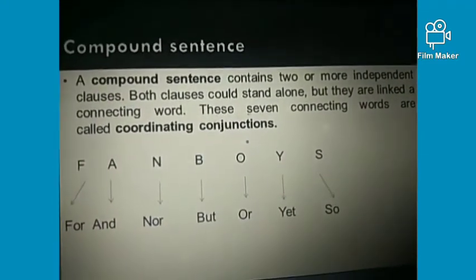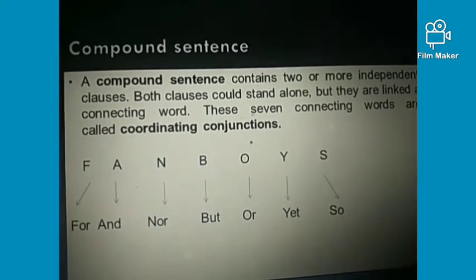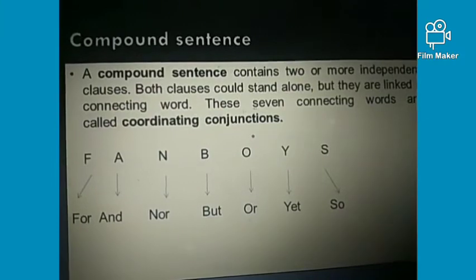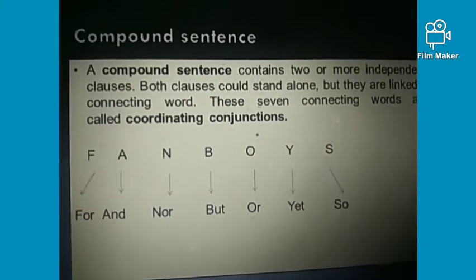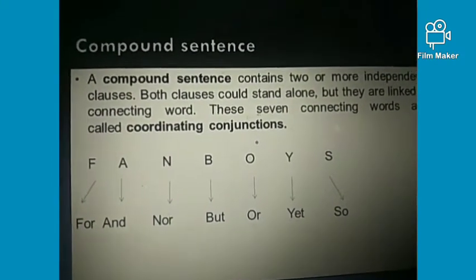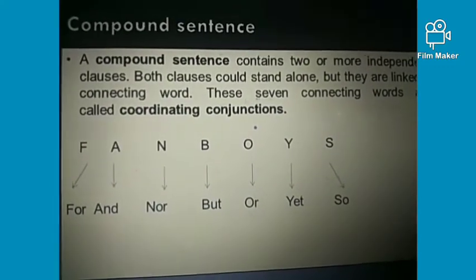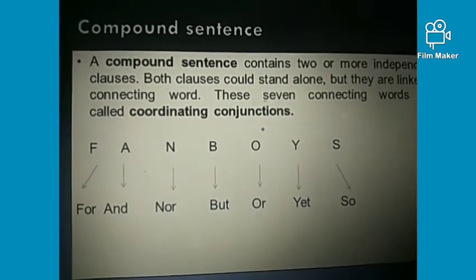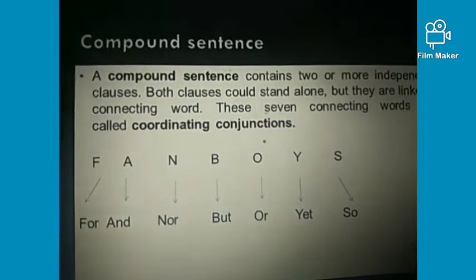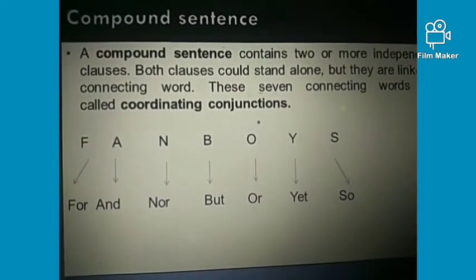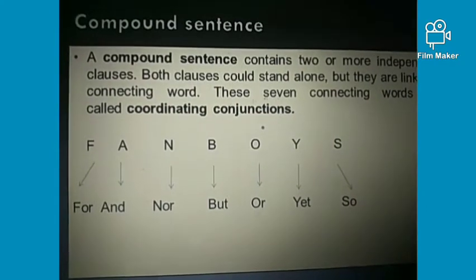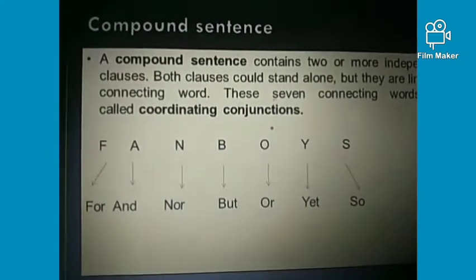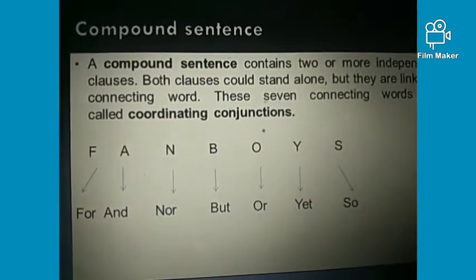Here F means for, A means and, N means nor, B means but, O means or, Y means yet, S means so, right? For, as you know, for means because, and you already know that. N, nor, is used in a negative sense, it is used in pairing with neither, right? Next one is but or yet. Yet means not until now, usually it is used in this form. So means therefore, right?